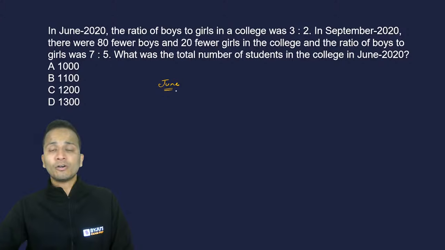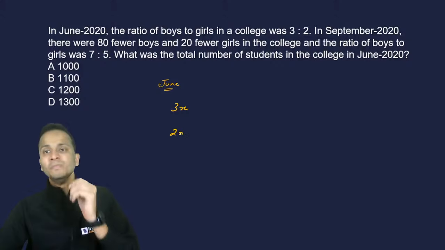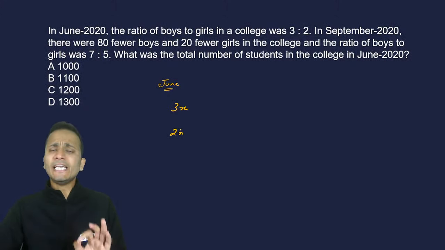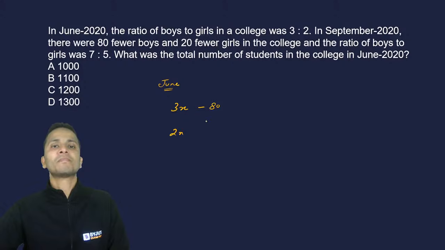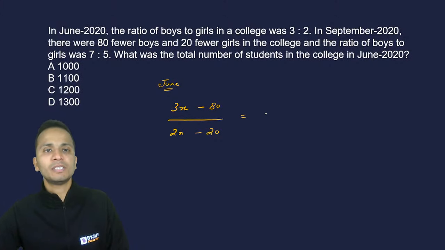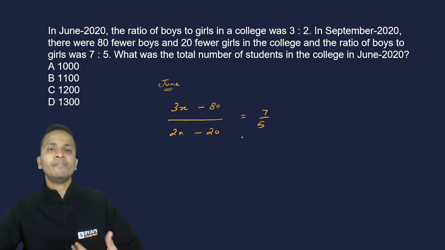Now, talking about the month of June, the ratio of boys to girls is 3:2. So I'll assume the number of boys as 3x and the number of girls as 2x. All right. Now, what happened in September? In September, there were 80 fewer boys. So the number of boys reduced by 80 and 20 fewer girls. So the number of girls reduced by 20. And now the ratio became 7/5.